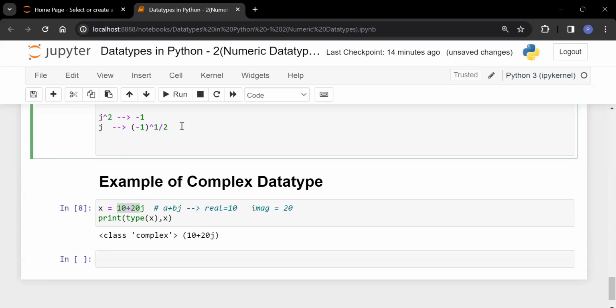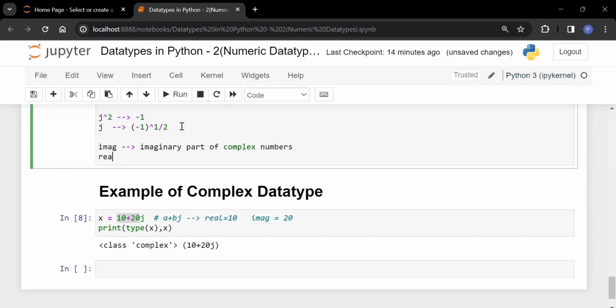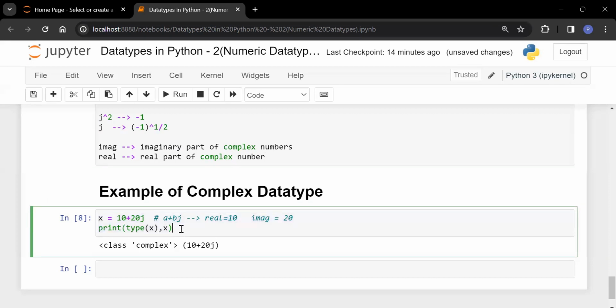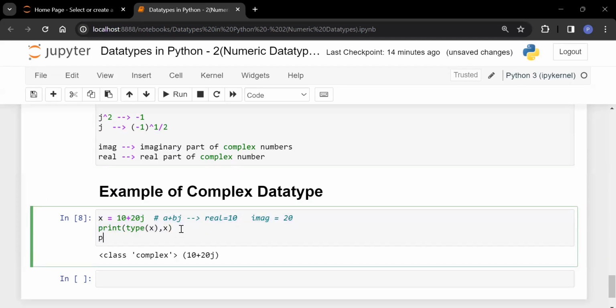For that, there are two variables. The first variable is known as imag. That will give you the imaginary part of a complex number. And the second is known as real. This will give you the real part of a complex number. So if you want the imaginary part, how will we get it?